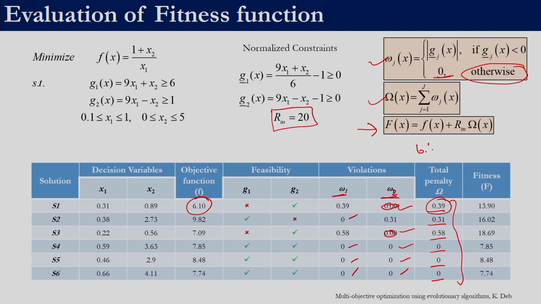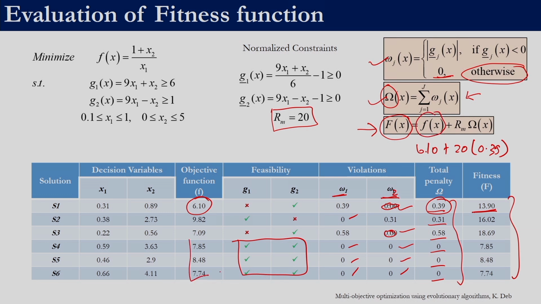So, it is 6.10 plus 20 into 0.39. This will work out to be 13.90. Similarly, the fitness function for all of these solutions can be calculated. Since these 3 solutions are feasible, they satisfy both the constraints, so both the omegas would be 0 and the summation of them is also going to be 0. So, the objective function is nothing but the fitness function for a feasible solution. That is why for these 3 solutions you can directly tell the fitness function without necessarily calculating W1, W2 or omega.